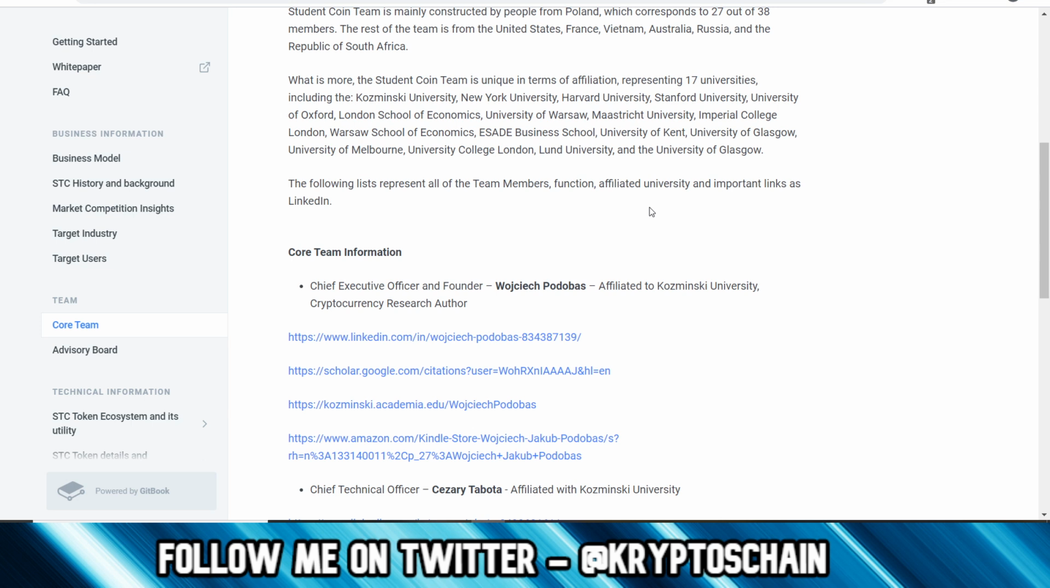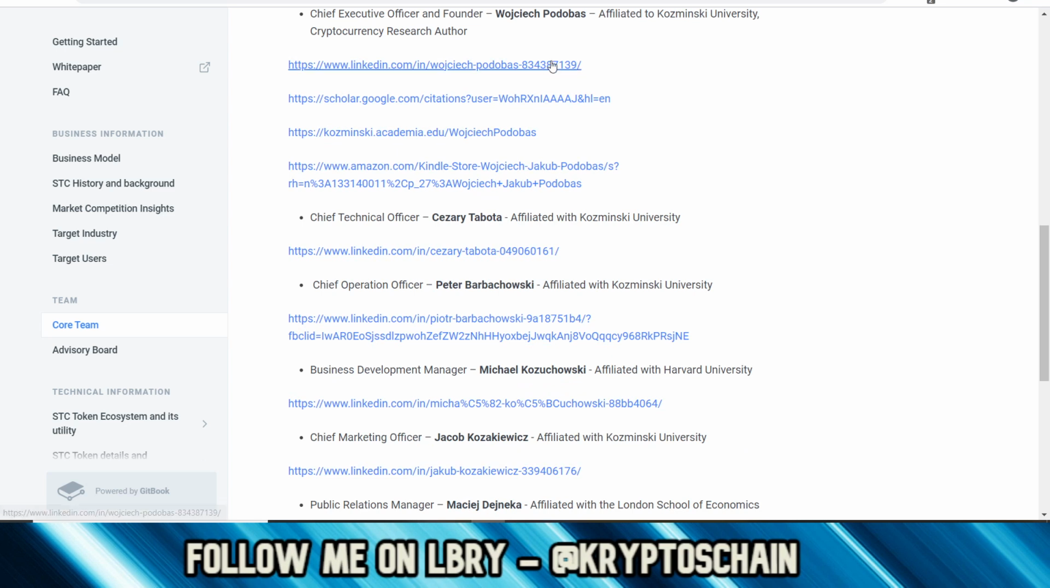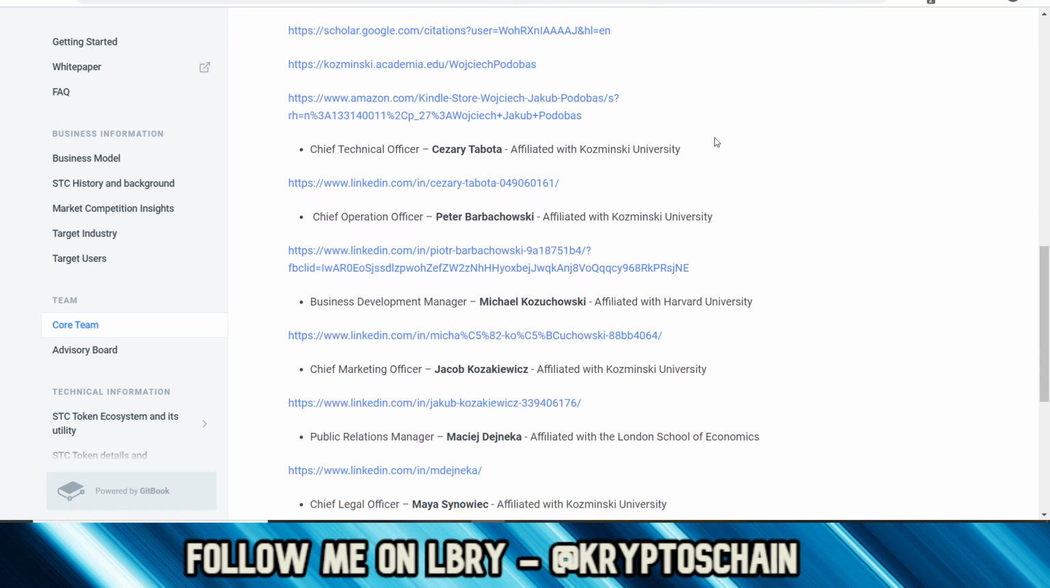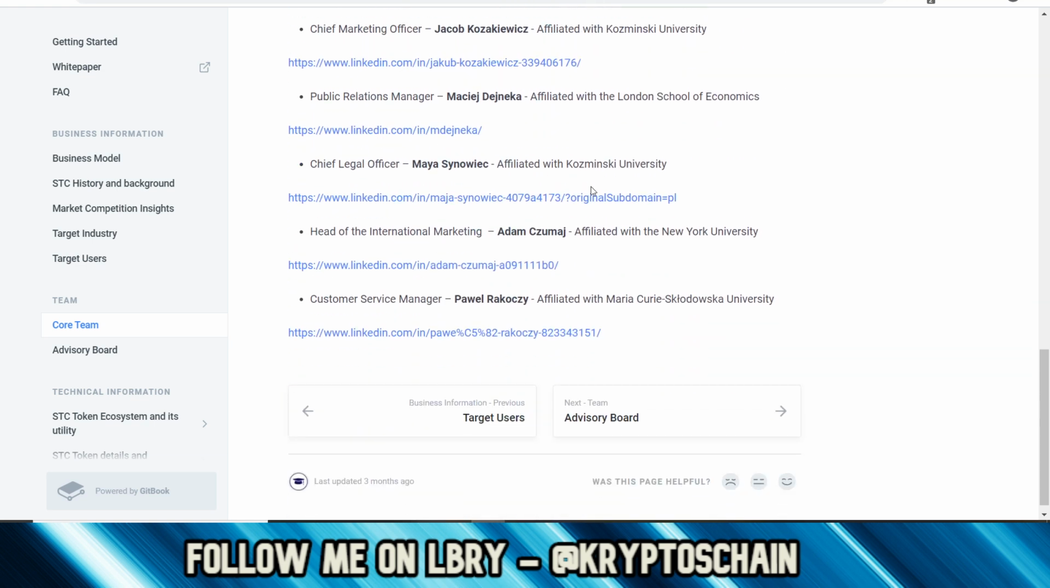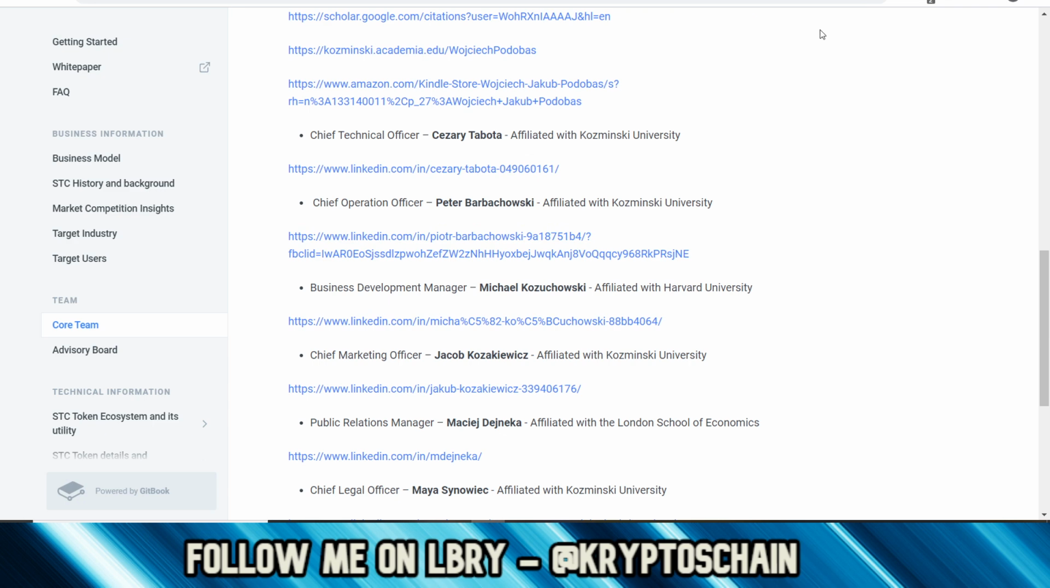What is more is that the Student Coin team is unique in terms of affiliation, representing 17 universities, as you can see here, all these different universities. The following list represents all of the team members, function, affiliated university, and most important links such as LinkedIn. So yeah, again, I've actually clicked on the CEO's link here, and again, it's exactly the same problem. You cannot actually access it, but everyone else is accessible, so you can check out their experience and so on.